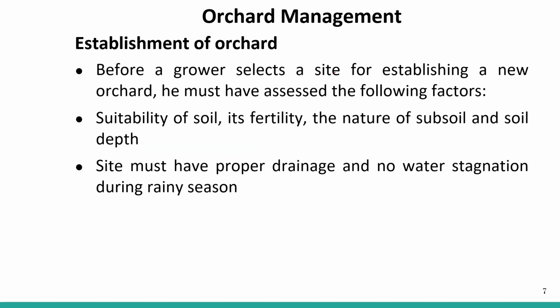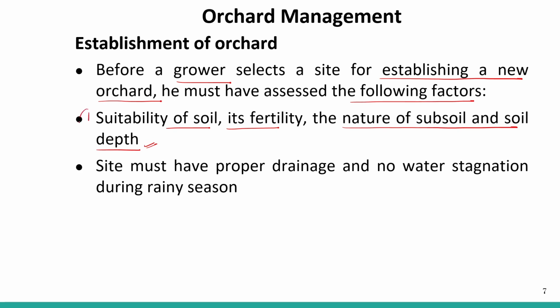Before a grower selects a site for establishing a new orchard, he must assess the following factors. If a grower is selecting a piece of land to establish an orchard, what must he consider? The suitability of soil, its fertility, the nature of subsoil and soil depth.